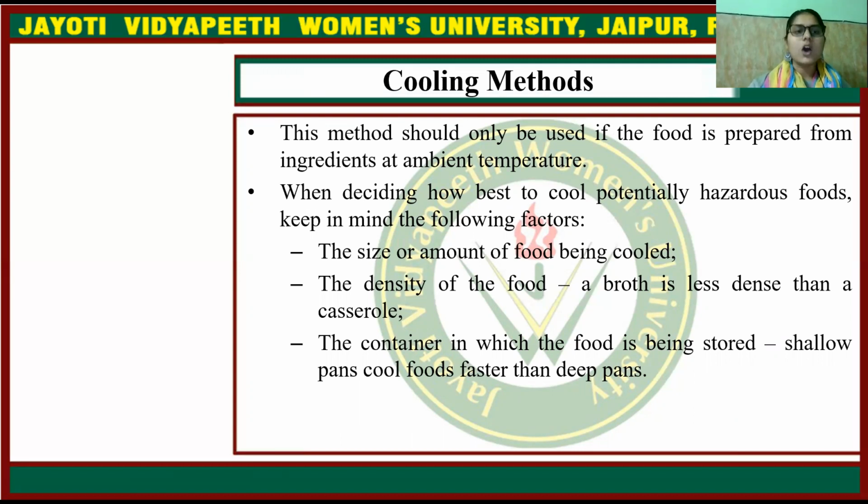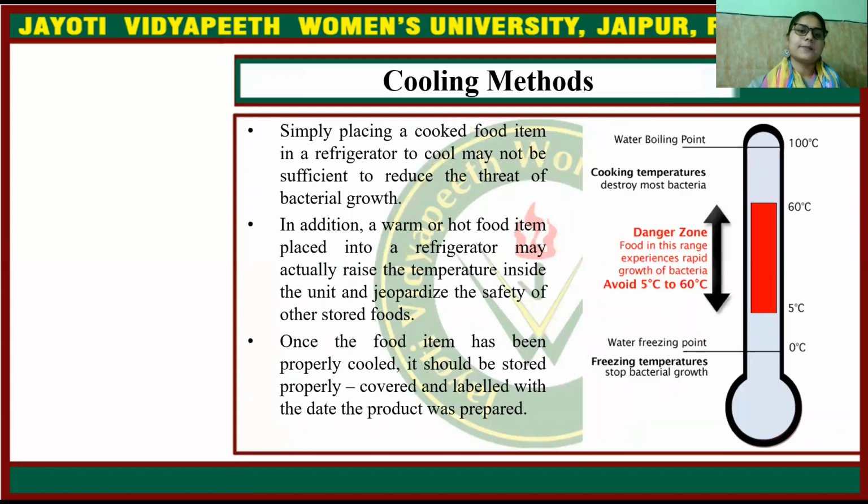When deciding how best to cool potentially hazardous foods, keep in mind the following factors: the size and amount of the food being cooled, the density of the food, since a broth is less dense than a casserole, and the container in which the food is being stored. A shallow pan cools foods faster than a deep pan.